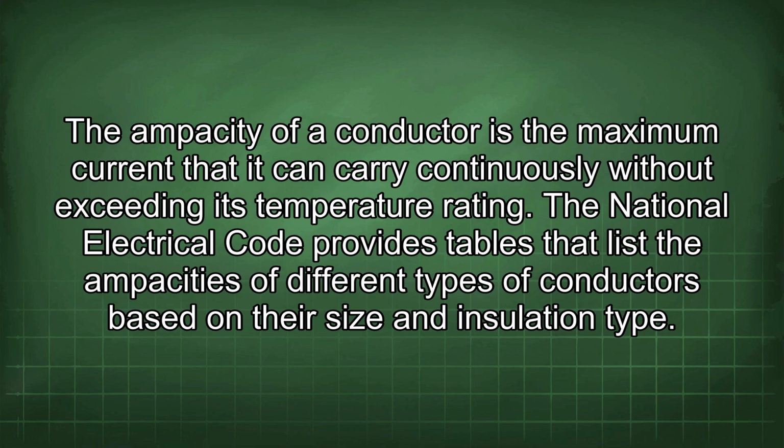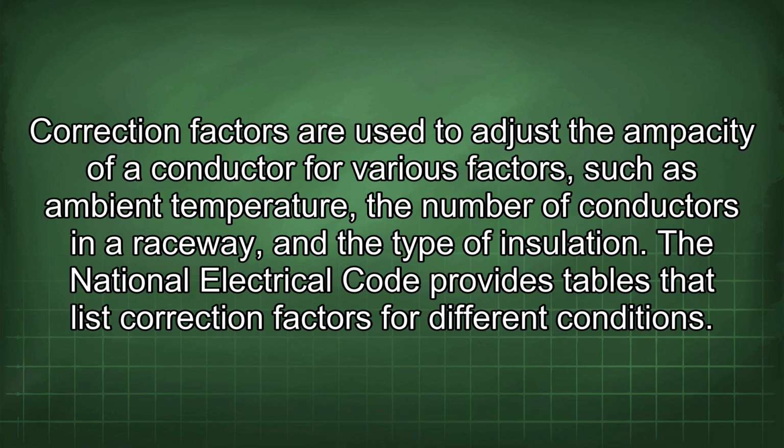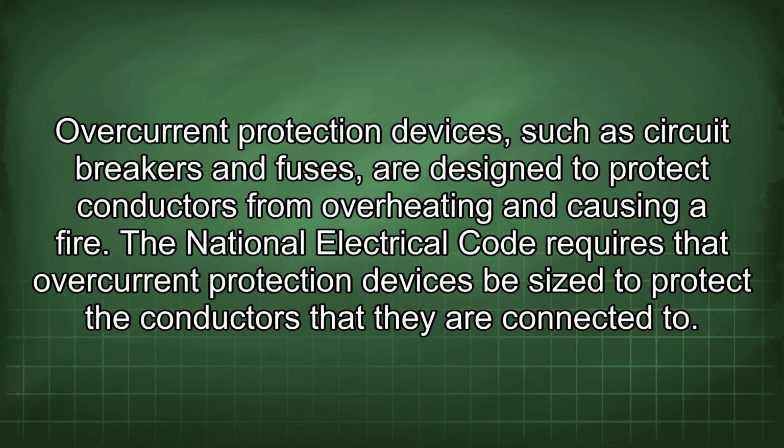insulation type. Correction factors are used to adjust the ampacity of a conductor for various factors, such as ambient temperature, the number of conductors in a raceway, and the type of insulation. The National Electrical Code provides tables that list correction factors for different conditions. Overcurrent protection devices, such as circuit breakers and fuses, are designed to protect conductors from overheating and causing a fire. The National Electrical Code requires that overcurrent protection devices be sized to protect the conductors that they are connected to.